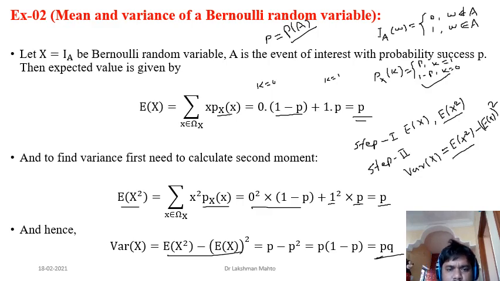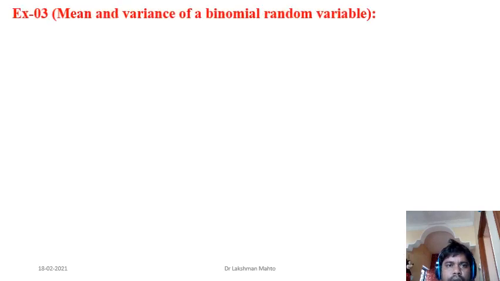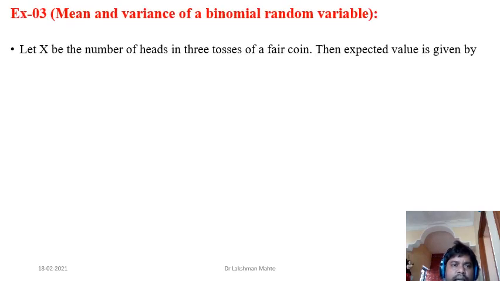So in this way, we calculate the variance of any random variable through this approach. I always like this approach. It is always easy to calculate the variance of a random variable. So I will go to another example. That means I will take a binomial kind of variable. Here is one example I have taken.